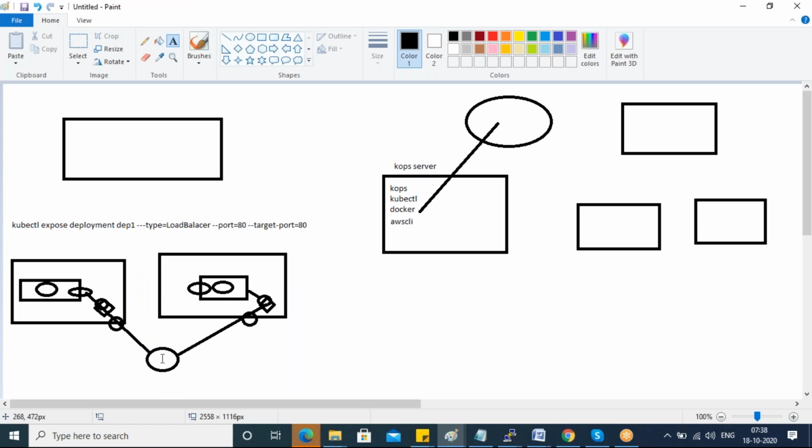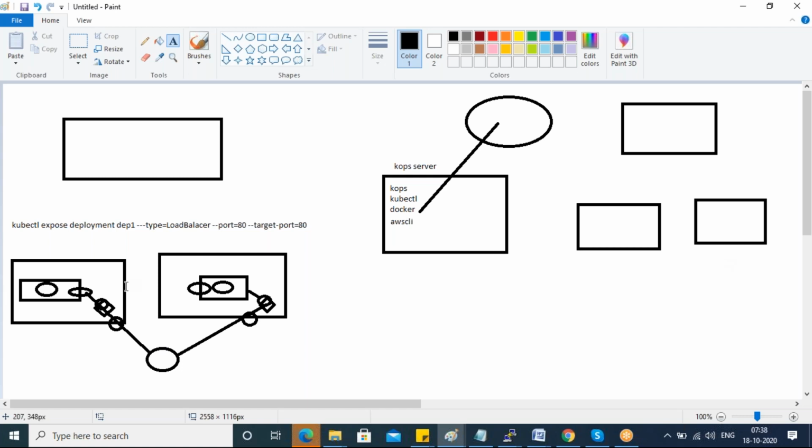Actually your Kubernetes will try to create one load balancer. It should have a public DNS again, guys. But there is no choice. How will your Kubernetes get a public DNS? There is no possibility by default. You have to do some additional setup. First of all, you have to attach one public IP to your server for this deployment, and that public IP you have to assign while creating the service, so that public IP will be assigned to your load balancer. So it's again an additional step every time. Very difficult. So that is why I am going with the kops method.